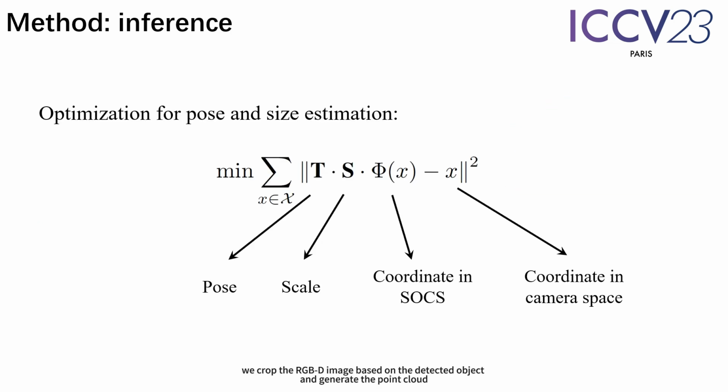During inference, we crop the RGBD image based on the detected object and generate the point cloud. Then, we densely sample points in 3D space around the input points, and extract their features with the multi-scale coordinate-based attention network, predicting the SOCS for every sampled point. The object pose and size can be estimated with an optimization function.